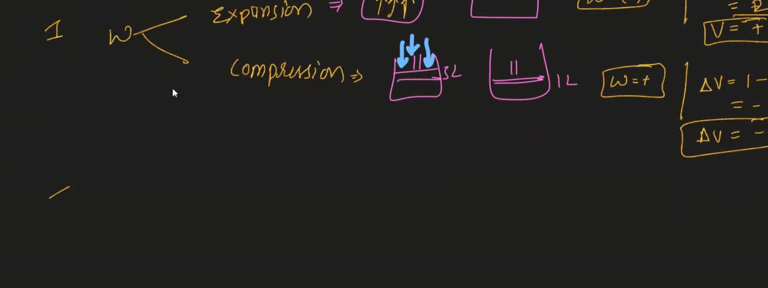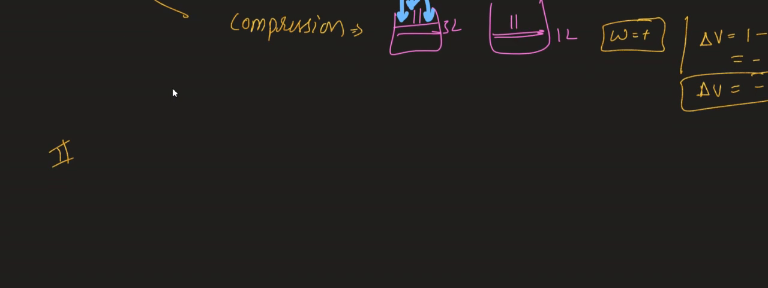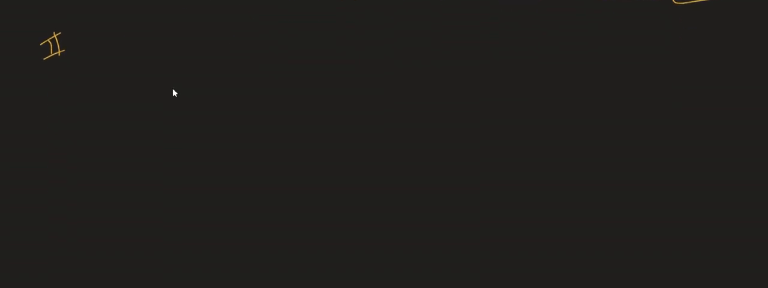Okay, moving to the next one, the second category of work. Here work is divided into two types. It may be reversible or it may be irreversible. So coming to the next one, work is further divided into two types. Okay, wait a minute.